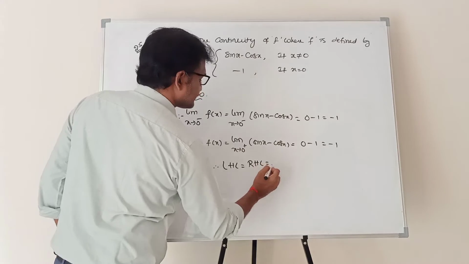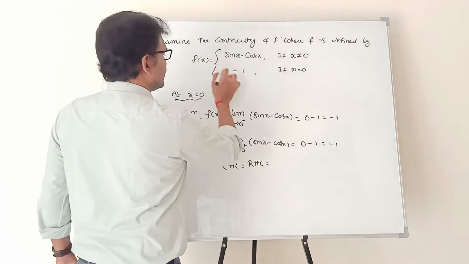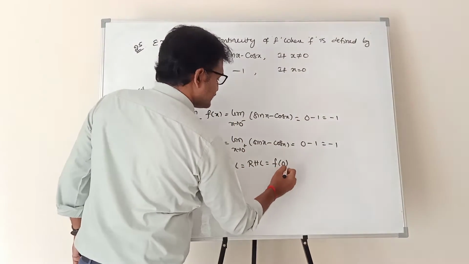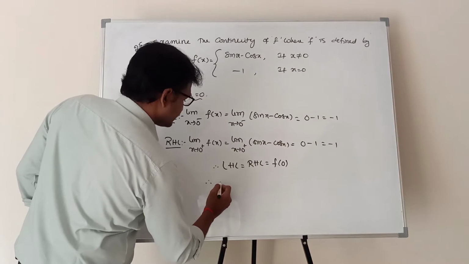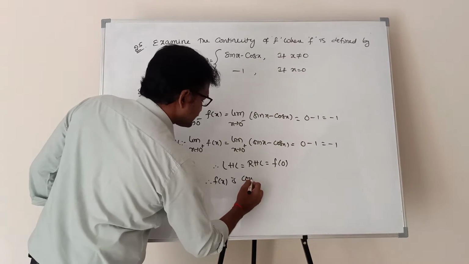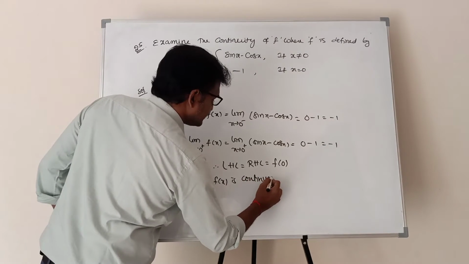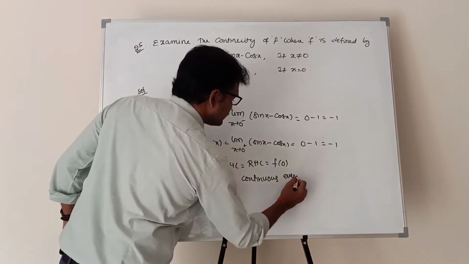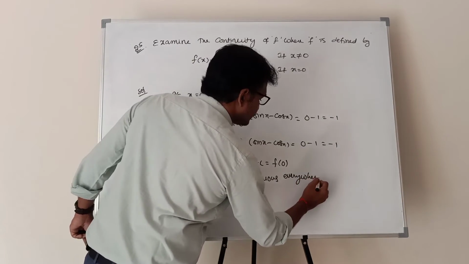Therefore LHL is minus 1, and RHL is also minus 1. Left hand limit is equal to right hand limit, and this is equal to f of 0. Therefore f of x is continuous everywhere. Continuous everywhere.